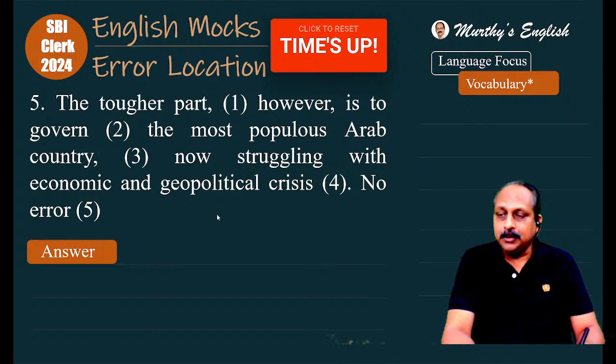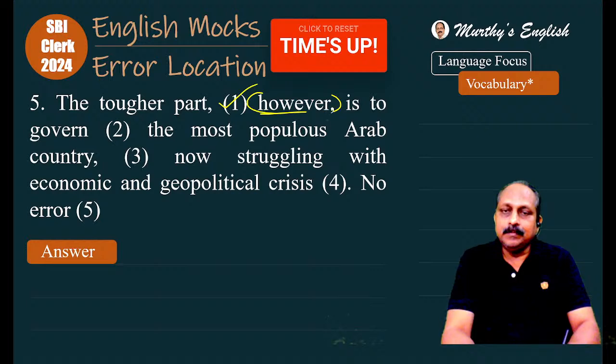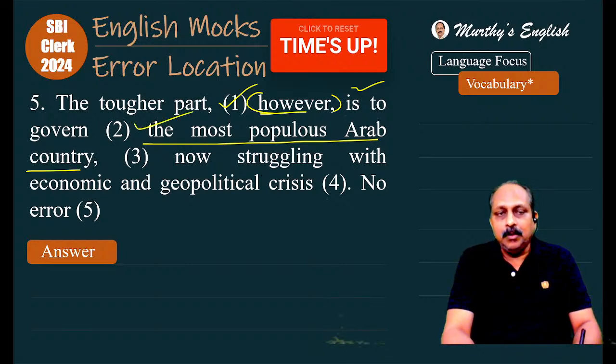And Varaprasad also. No, no, there is an error in the fourth part. Nothing wrong with the tougher part, however. The tougher part is nothing wrong. To govern what? The most populous Arab country, nothing wrong. Now, comma is there. This country now struggling with two things, economic and geopolitical.